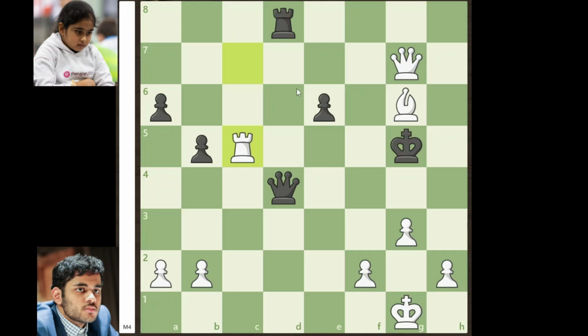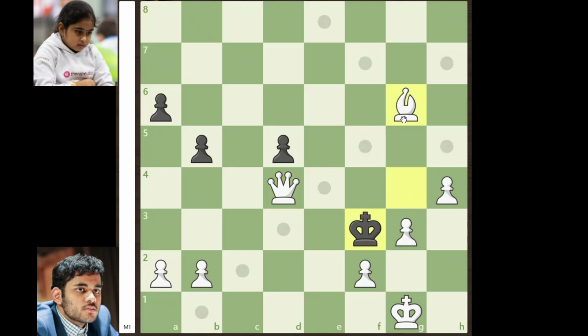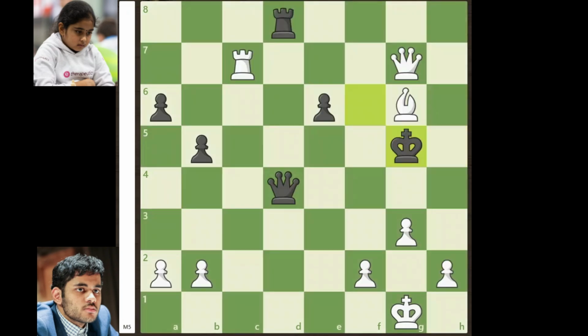The best way to block is rook to d5. Now we will trade off the rooks. Then Erigaisi can continue with h4 with check. Only one square remaining. If the king moves to g4, then it will be queen takes on g4 with check, king to f3 and bishop to h5, checkmate. So this is the forced mate in 5 moves for Erigaisi to win the game from here.